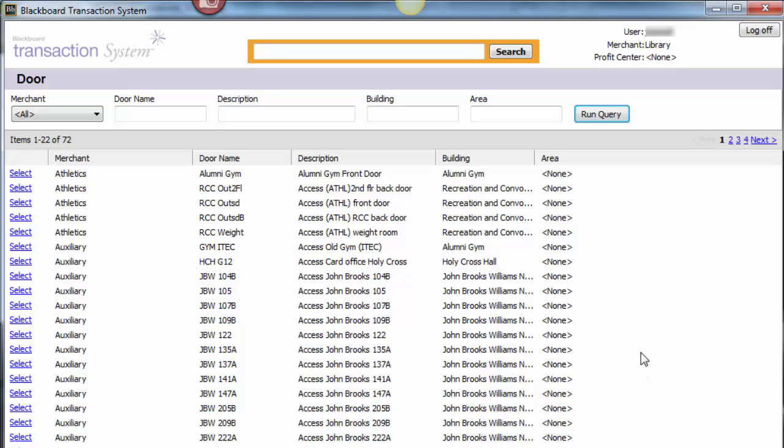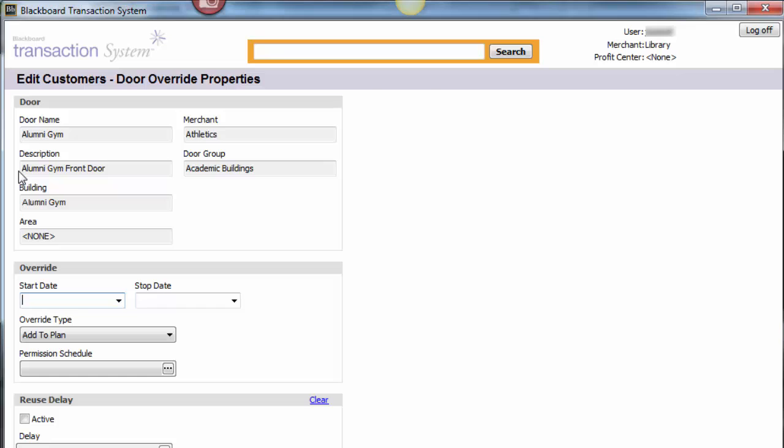After each selection of either a door grouping or a single door, the Edit Customer's Door Override Property screen will pop up. Note, remember that you will only be able to see doors that are owned by the merchant you are in. If you need to assign overrides to various doors owned by multiple merchants, you will need to complete this process separately within the different merchants.